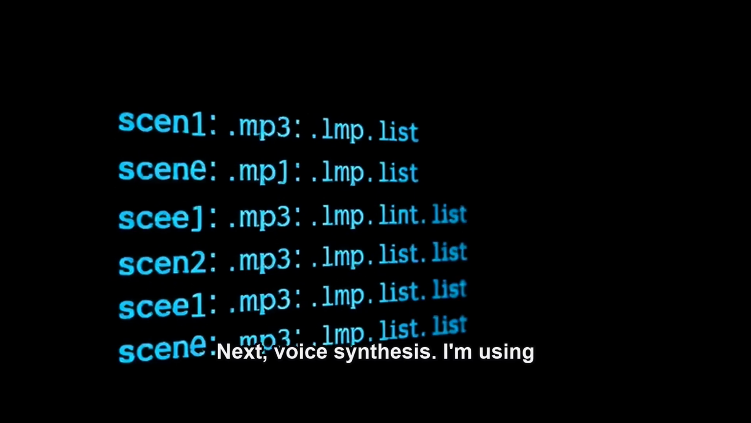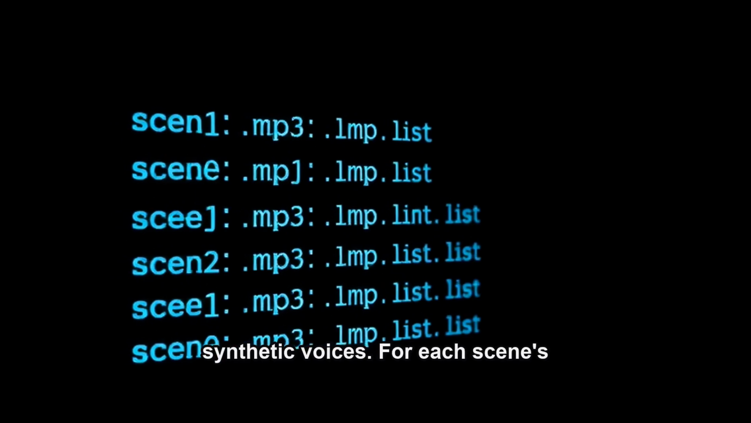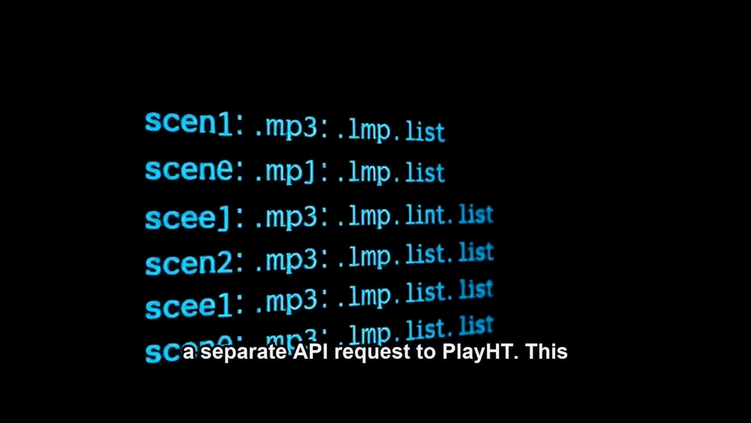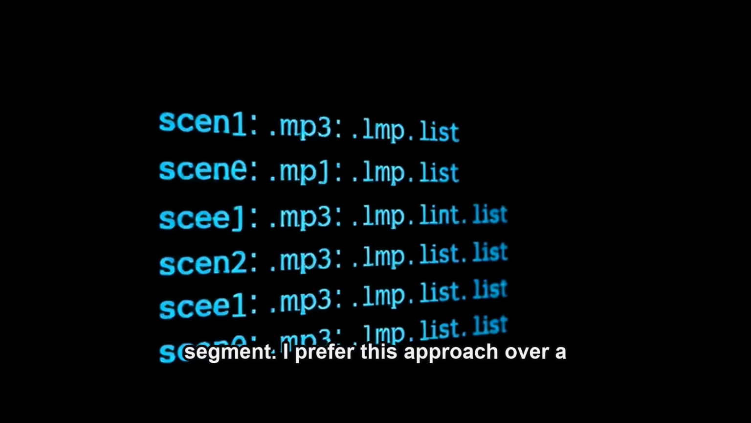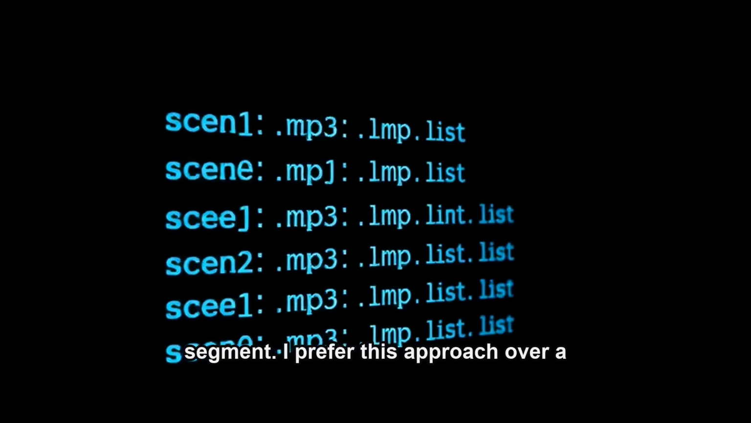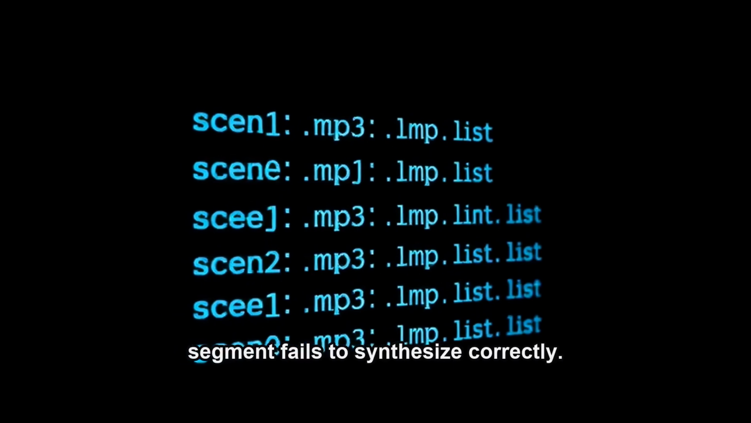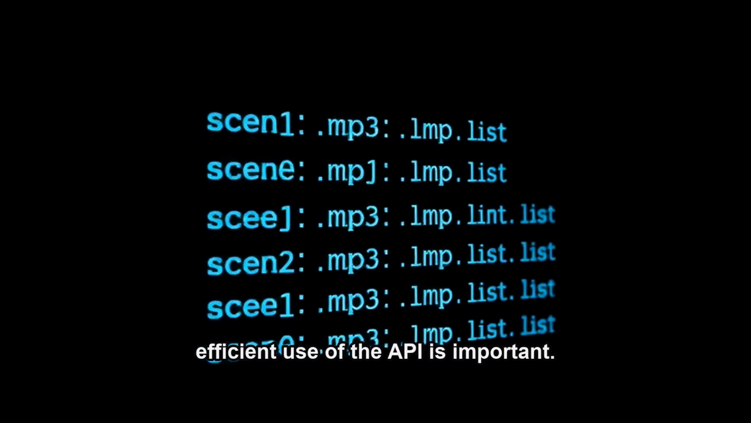Next, voice synthesis. I'm using PlayHT's API for high-quality synthetic voices. For each scene's narration generated by Claude, I send a separate API request to PlayHT. This produces individual MP3 files for each segment. I prefer this approach over a single large audio file because it simplifies later video editing and allows for easier retries if one segment fails to synthesize correctly. The cost here is per character, so efficient use of the API is important.